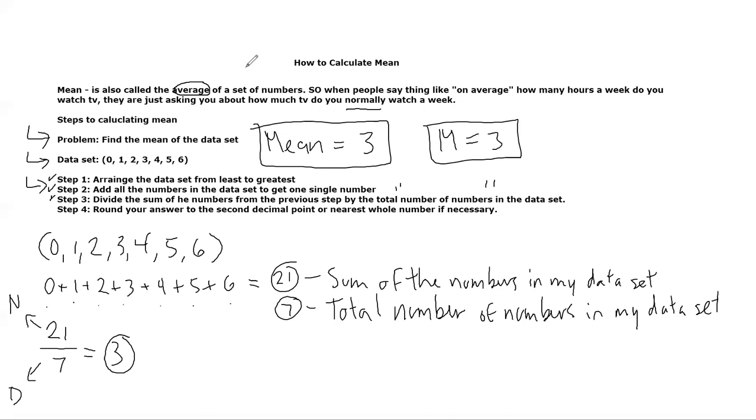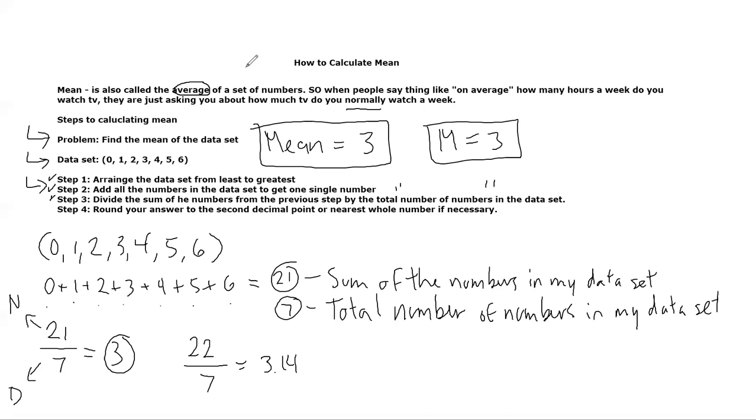Since this is already a whole number, I don't need to round. If you're wondering what rounding is, it's a way of eliminating excessive numbers. So for example, let's pretend that our number was 22/7. And this gives me a really long decimal. It gives me 3.14, and it kind of goes on for a long time after that, right?